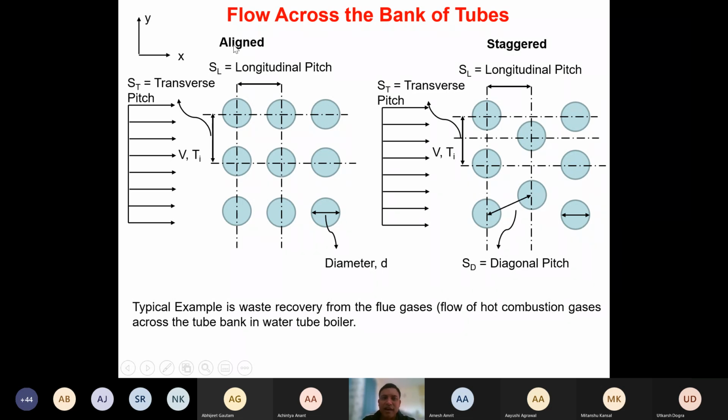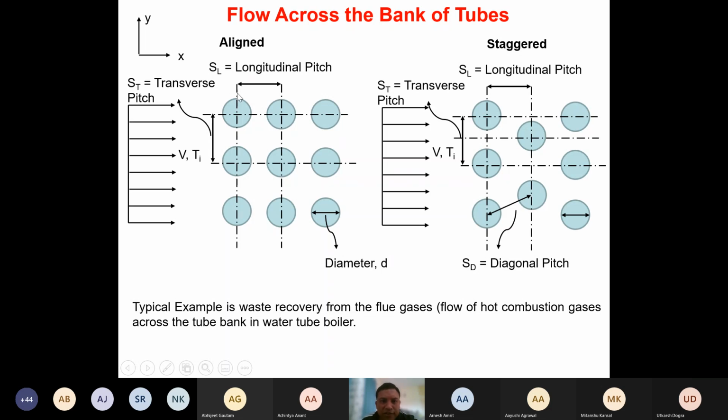In this case, there are two designs. The first one is the aligned design. In the aligned design, you can see that it is properly arranged, isn't it? Whereas there is another design which is called a staggered design. In the staggered design, you can see that these are arranged in a slightly different way. In an aligned design, two parameters are important. One is the longitudinal pitch.